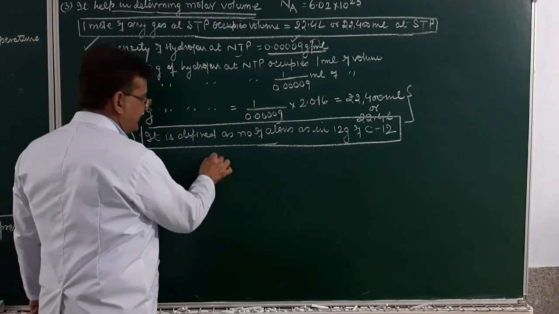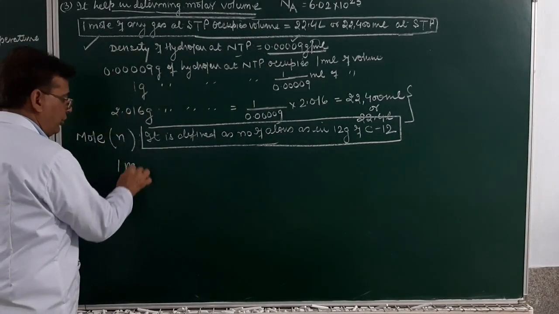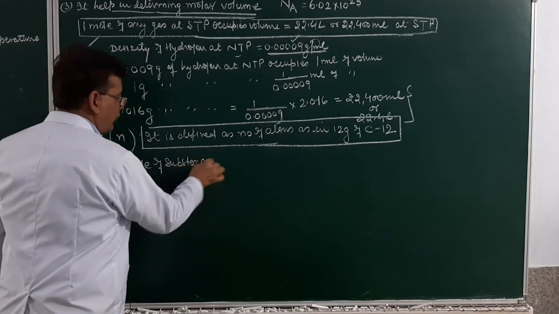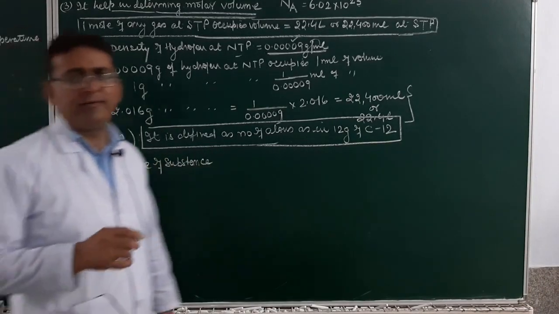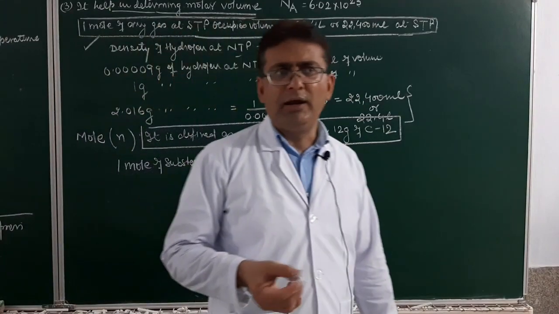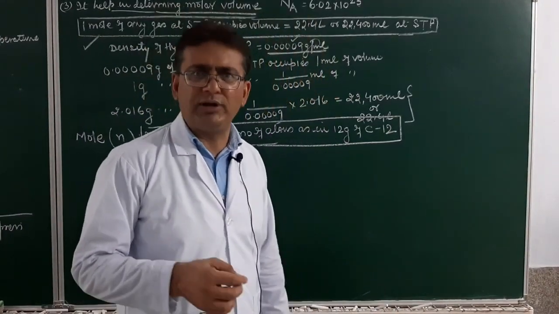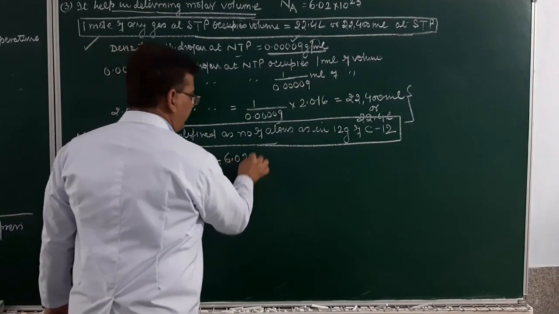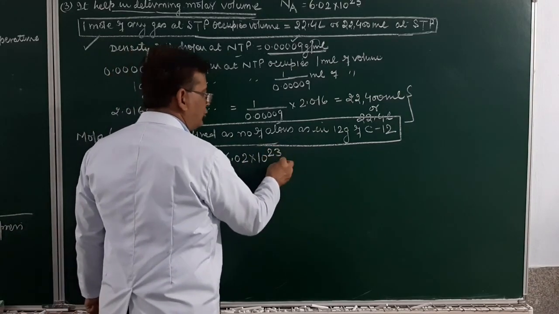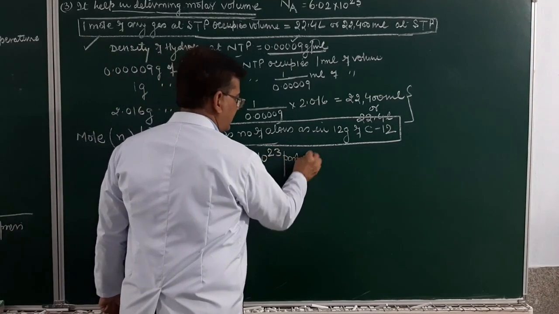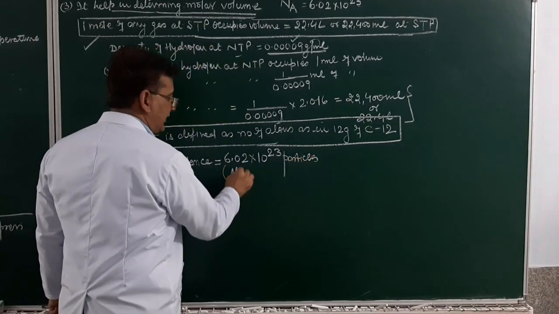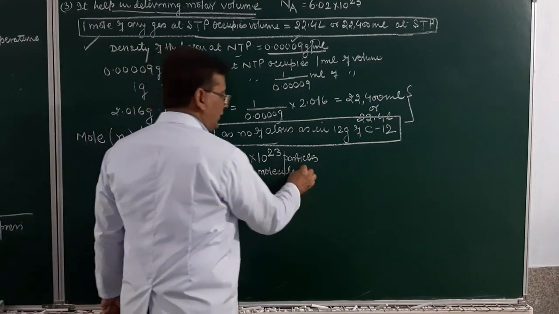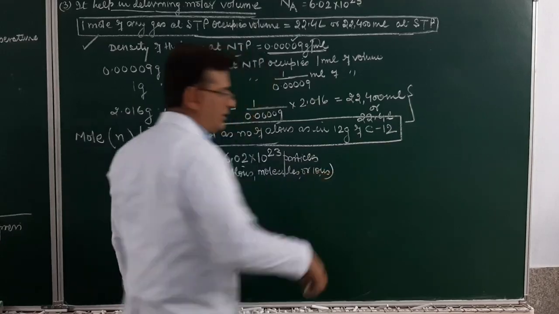So if I develop a relationship, 1 mole of a substance will contain how many particles? As was present in the 12 gram of carbon 12. And how much was that? 6.02 into 10 raised to power 23. So 1 mole of any substance, when I talk about it, means 6.02 into 10 raised to power 23 particles. These particles will either be atoms, or molecules, or ions. Am I clear?